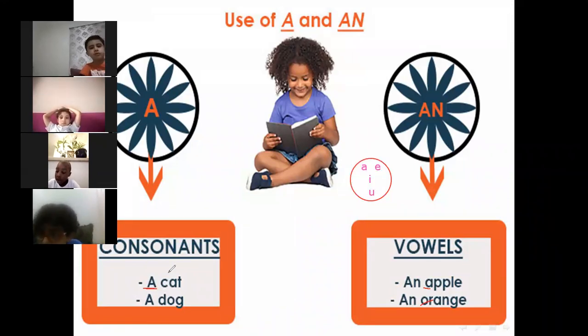So here we have cat. C is a consonant, so we will use a before it. Dog. Dog starts with the letter D. D is a consonant letter, so we will say a dog.